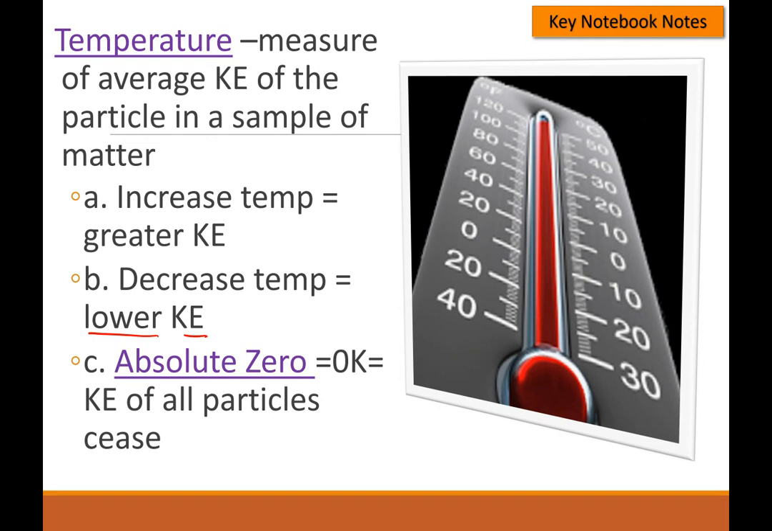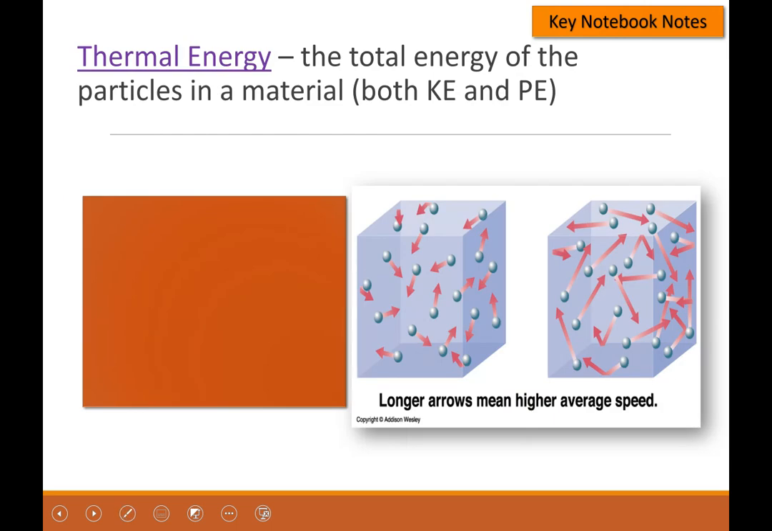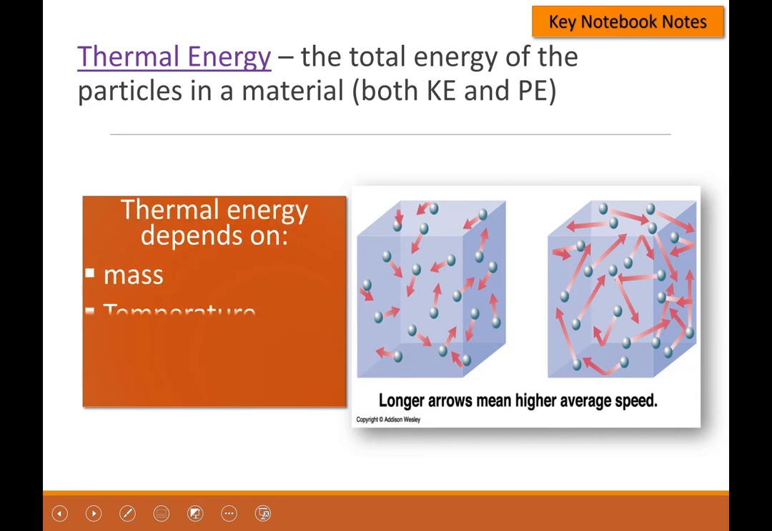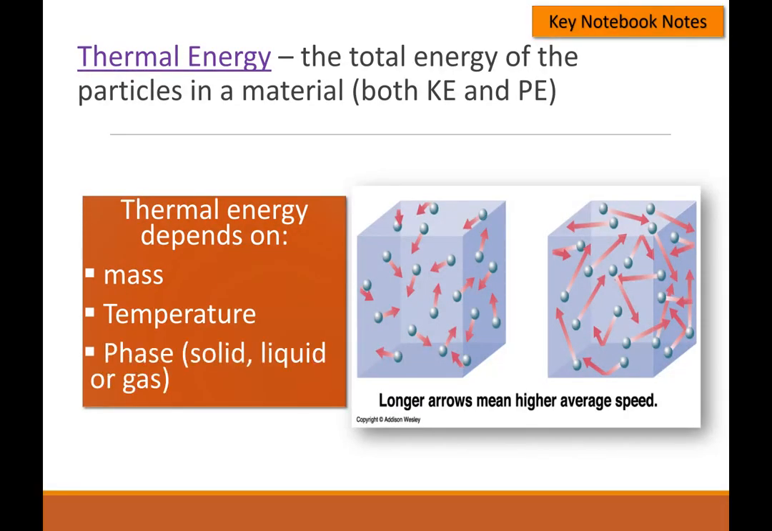This also applies here. Absolute zero was a vocabulary word we went over weeks ago, but it's basically 0 Kelvin, okay? So basically all the particles have stopped moving. They don't move anymore. That's what absolute zero is. All right, so thermal energy is the total energy of the particles in a material, so both the kinetic energy and the potential energy. It's heat, basically. So thermal energy depends on mass, temperature, and the phase of matter: solid, liquid, or gas.